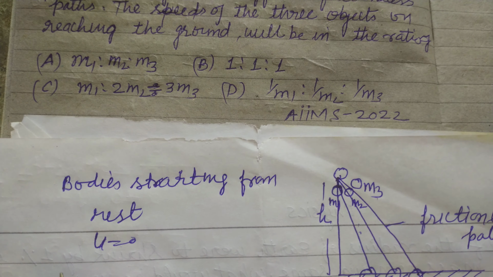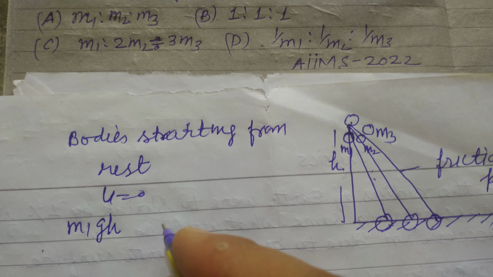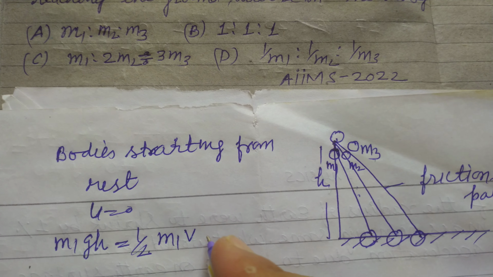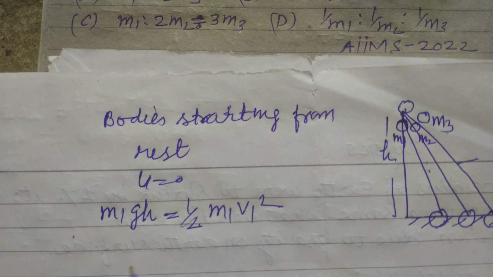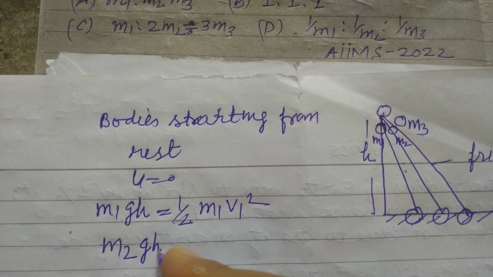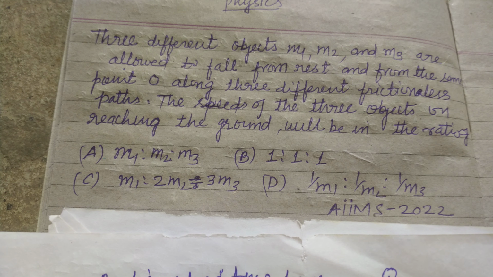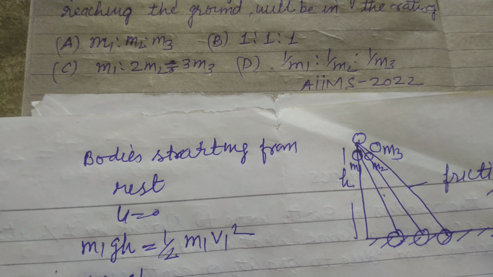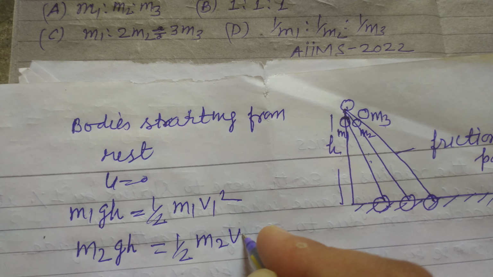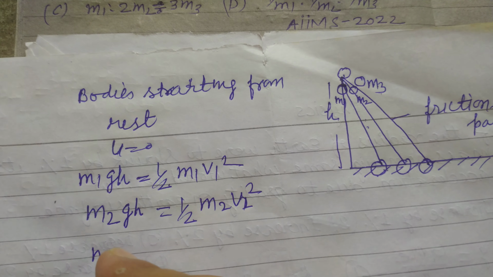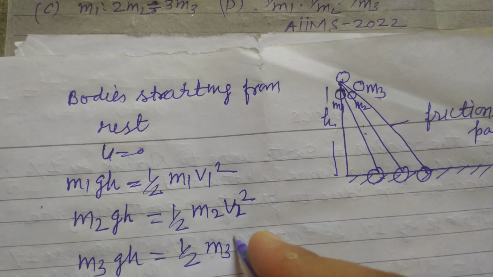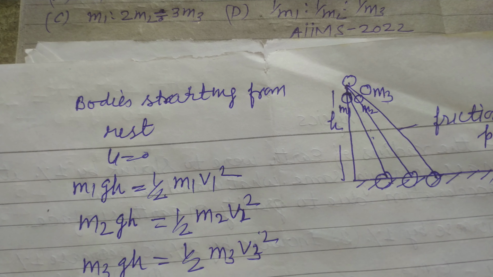So for M1, M1 GH equal to half M1 V1 square. Similarly, potential energy of the second object M2 GH equal to half M2 V2 square, and M3 GH equal to half M3 V3 square.